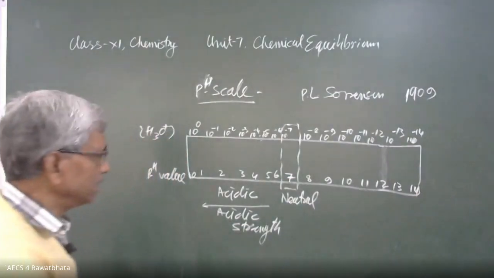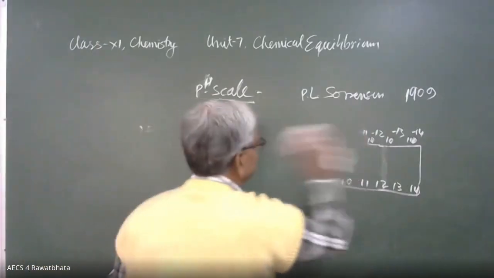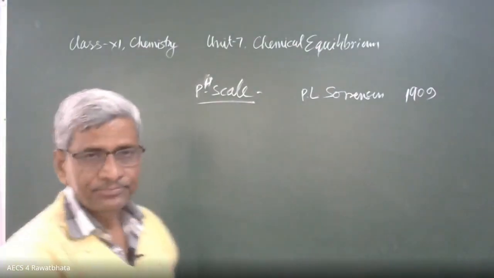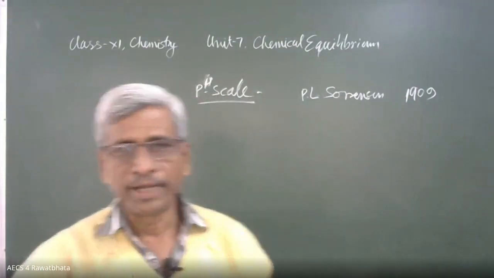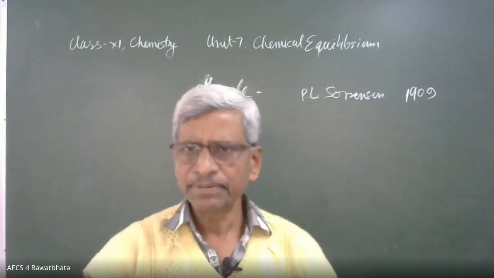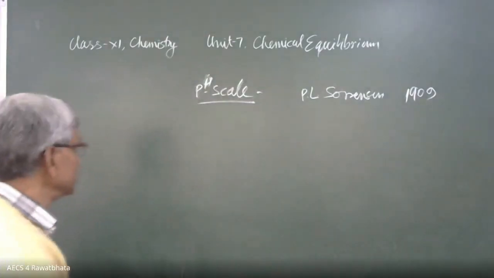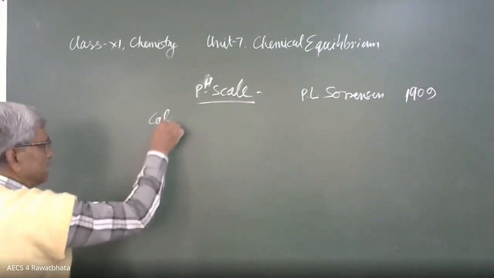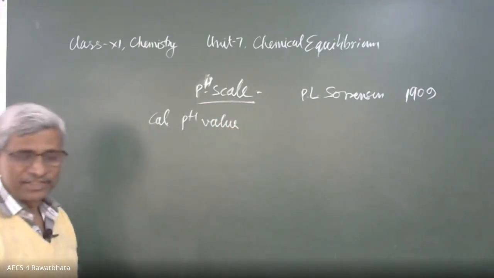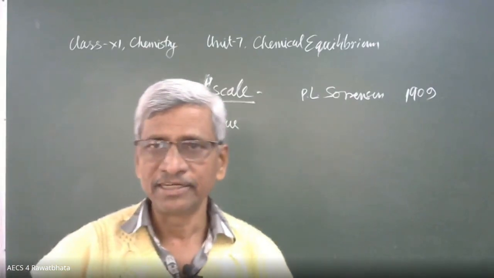Now try to apply this concept for various calculations. I'm giving some simple calculations. Definition part is quite easy. The formula pH equal to minus log H3O positive ion or H positive ion, explained in words, becomes the definition. Okay, so some questions, numericals. Calculate pH value. Please be ready with the log table. Today also I am not having the log table. Please be ready with the log table and tell me the value.